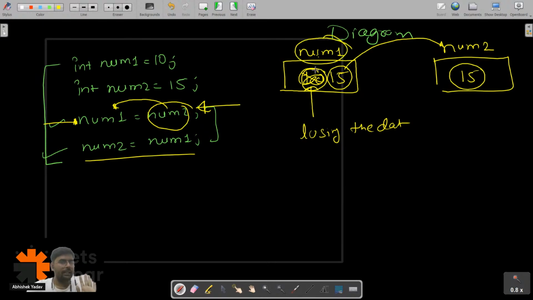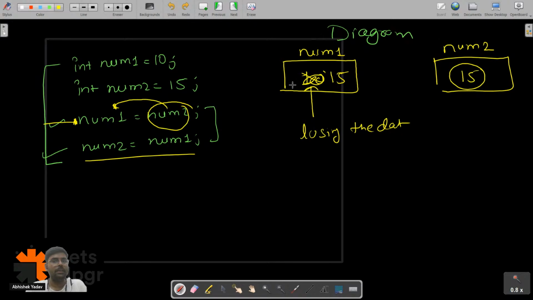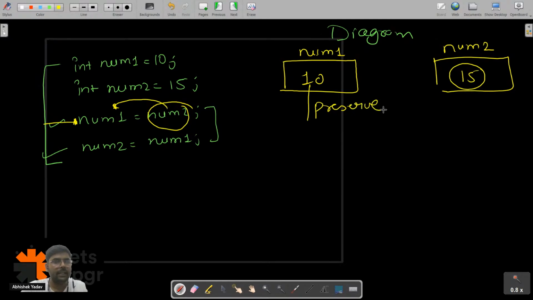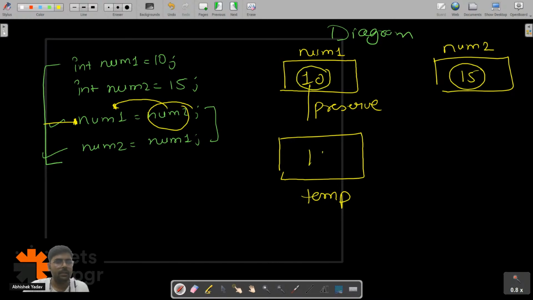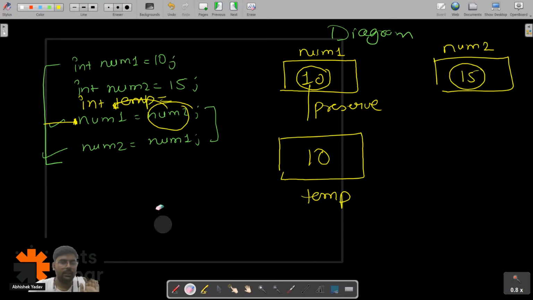So I got the idea that before transferring the data of num2 to num1, I have to preserve the data of num1. So here I will preserve the data. And how will I preserve the data? By creating a new variable temp. Now I will save a copy of num1 inside temp. That is, here I will write int temp is equal to, let's remove this line.